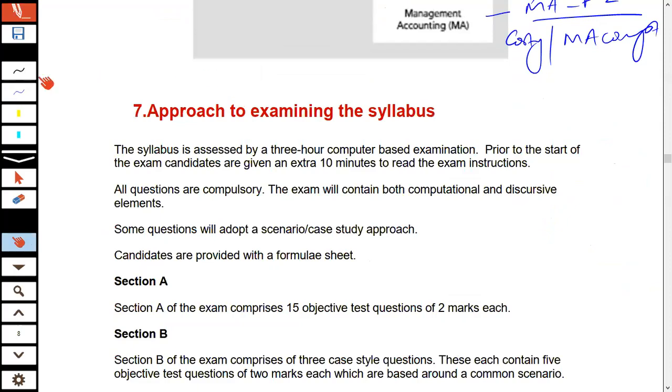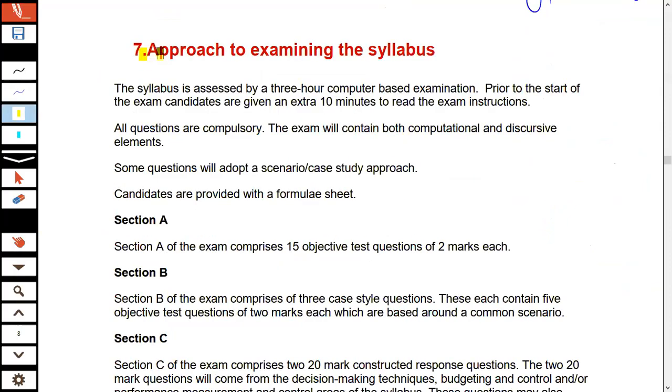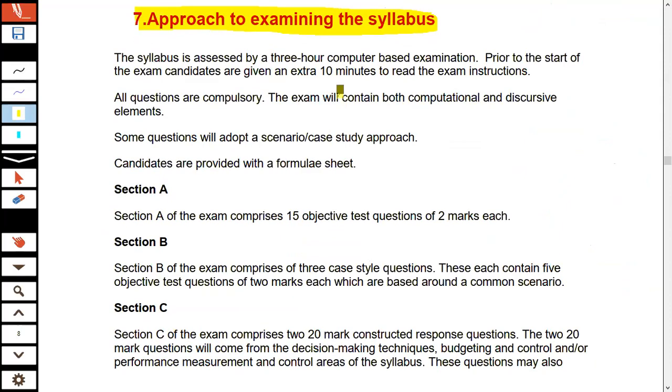First of all, we have in front of you how this specific syllabus is examined, that is, what exactly is the approach to examination of the syllabus. So what I'm going to do is take you through the examination approach. I will take you through one of the examination papers available on the ACCA website also, so that you can have an idea of how exactly they examine this PM paper.